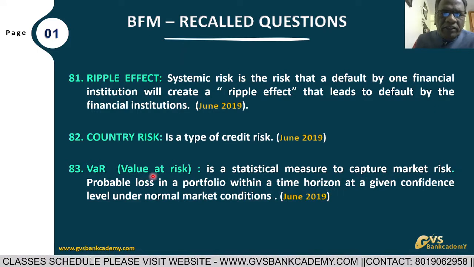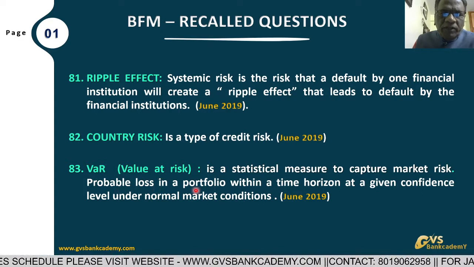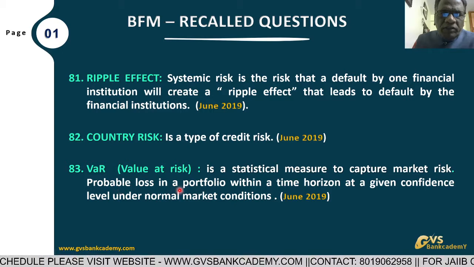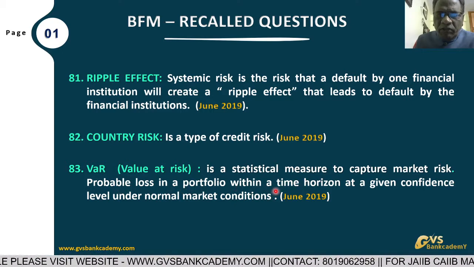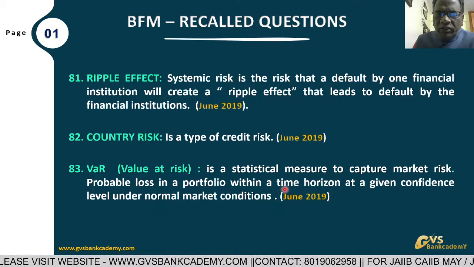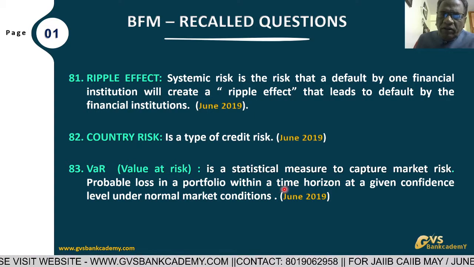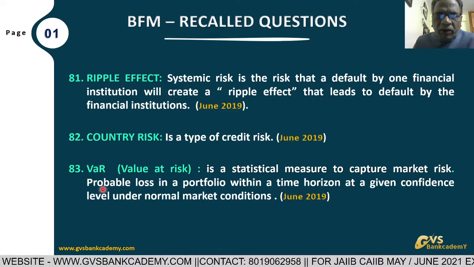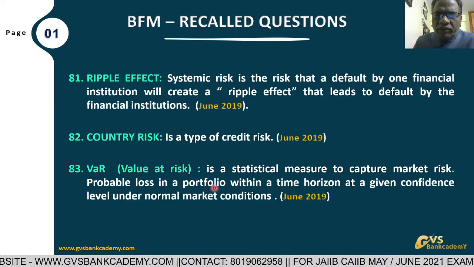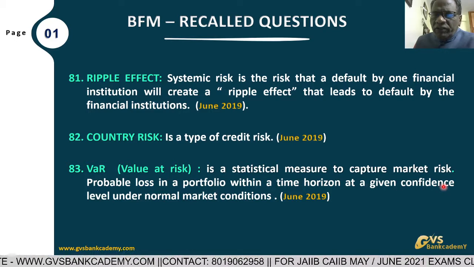Now the value at risk explains the probable loss in a portfolio of the bank within a time horizon. It may be 1 month or 7 days, 10 days or 1 year, 100 days, 200 days. Within a time horizon, what is the probable loss in a bank's portfolio of investment at a given confidence level?